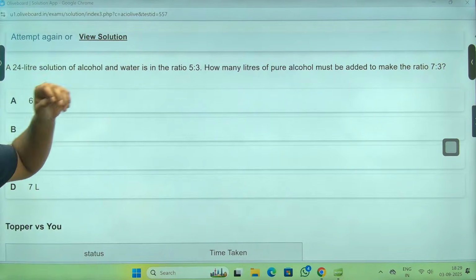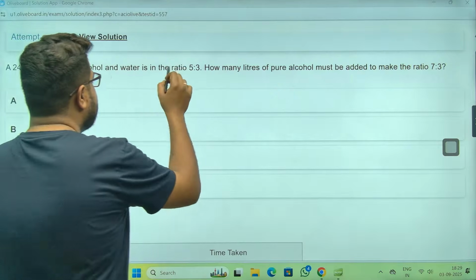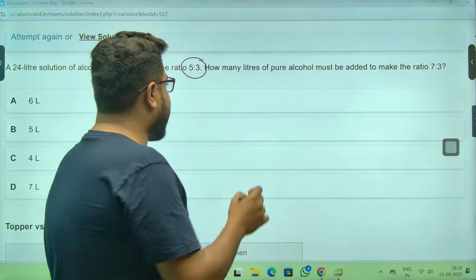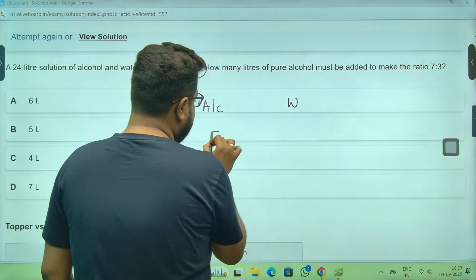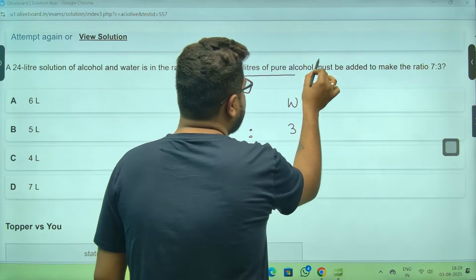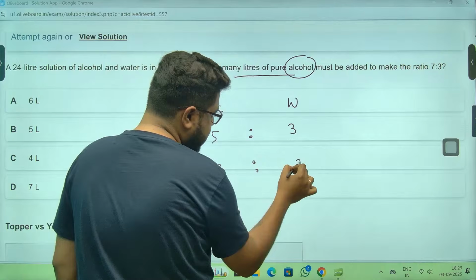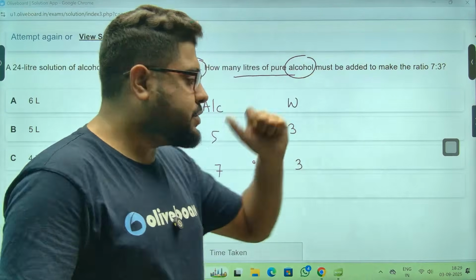Now, next one, sir. A 24-liter solution of alcohol and water has this ratio. Alcohol to water, a very simple question, sir: 5:3. Now, how many liters of pure alcohol must be added to make the ratio 7:3? Now, you can do allegation here, definitely. But again, here, there is a trick.